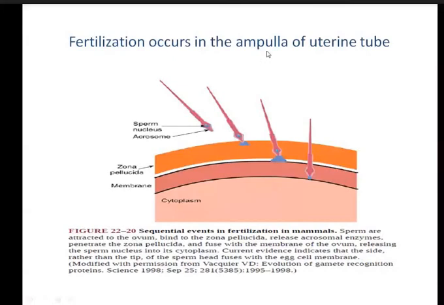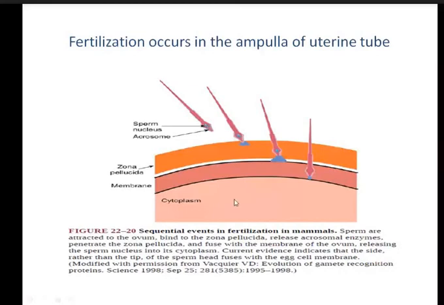Now if you look here, this is the stage that shows the sequential events in fertilization. The sperm is there, and it is capacitated. The capacitation of spermatozoa has already happened. This capacitated sperm will then have powerful, slapping movement, and will reach the ovum. This is a section from the ovum.